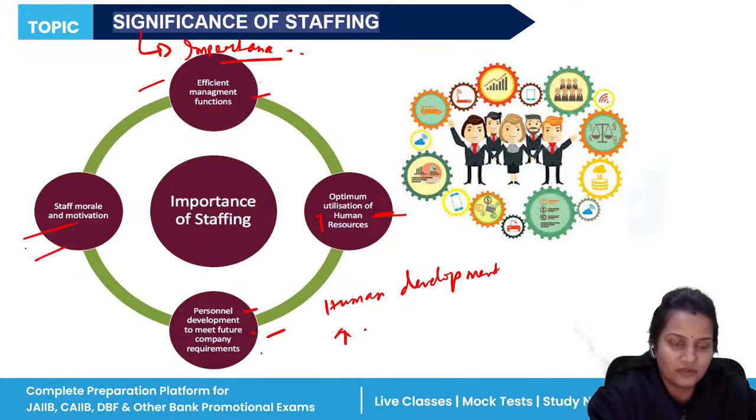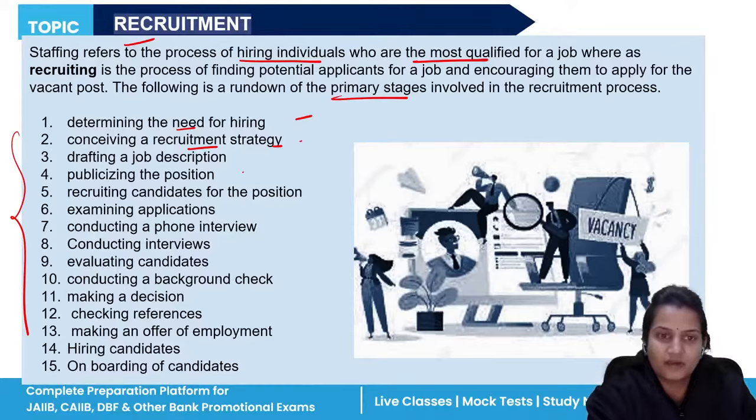Now, what is recruitment? We have seen recruitment means hiring individuals who are most qualified for a particular job. And there are certain stages in the recruitment process. First of all, you need to see why the need has arisen. What is the need to hire a person in our organization? Once you have identified the need, then you will see the recruitment strategy. You will prepare the strategy. After proper strategy, you will draft a description of the job, the details which we want from our candidates.